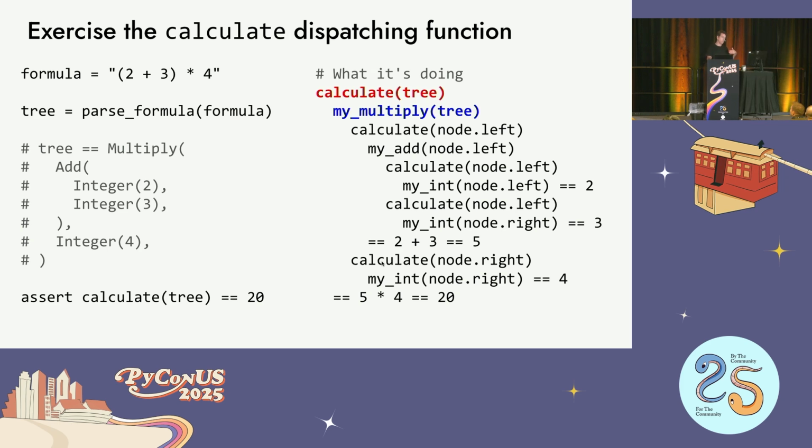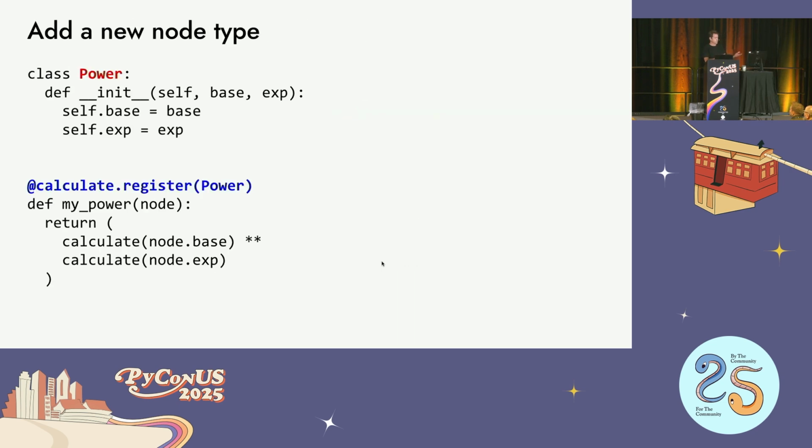Now let's run it through the same tests that we did with the other two, with OOP and the one big function. So let's add a power class. To do that, all I do is register the power function specialization with the math. It calls calculate again blindly, recursively. It says, hey, I need to calculate this thing. I don't know what type it is. Please figure it out for me. And that just magically works, which is great.